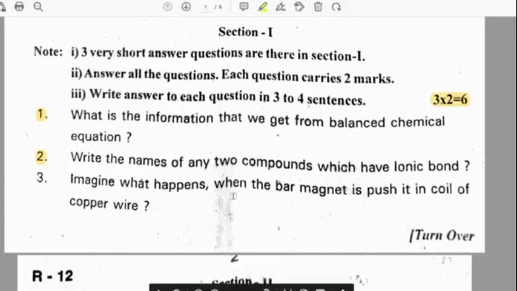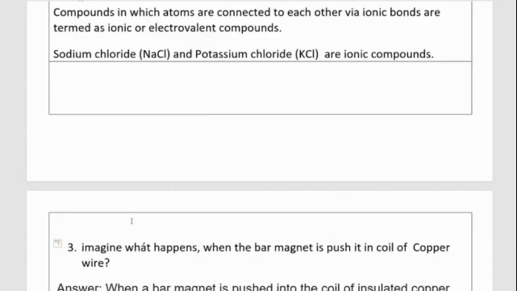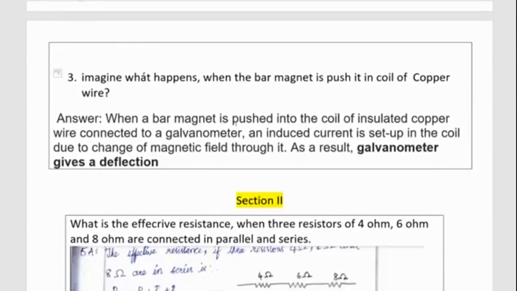Third question, imagine what happens when the bar magnet is pushed into a coil of copper wire. So when a bar magnet is pushed into the coil of an insulated copper wire connected to a galvanometer, an induced current is set up in the coil due to the change of magnetic field through it. As a result, the galvanometer gives a deflection.